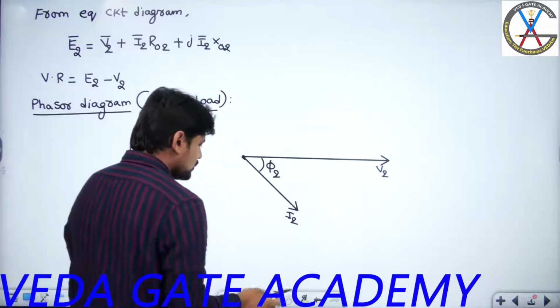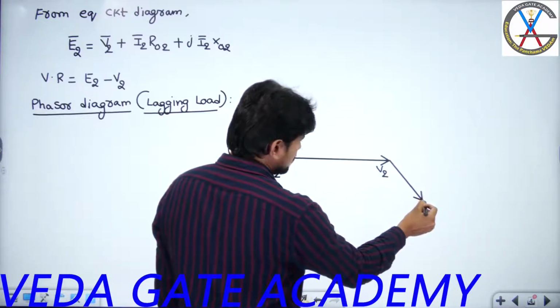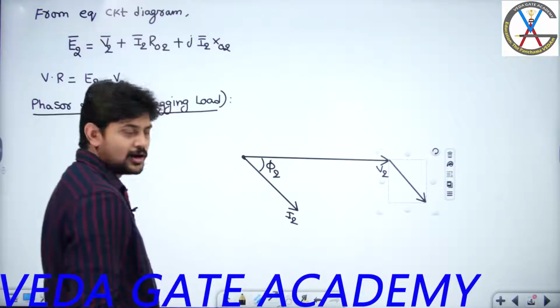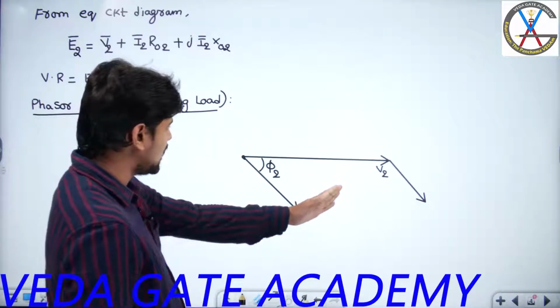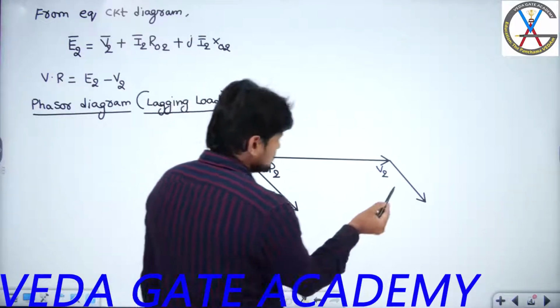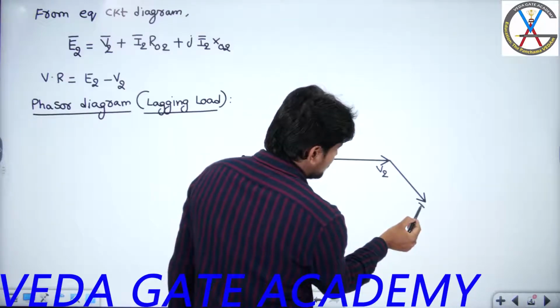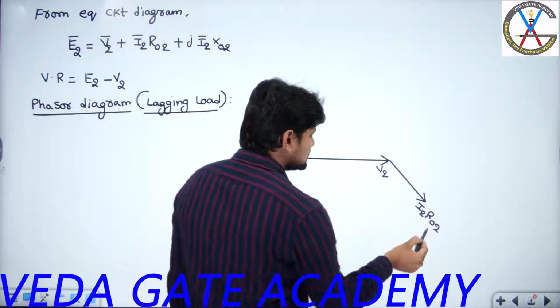Let us assume this is my I2 R02, and it should be parallel to this one. Even if I am not drawing it parallel to I2, you need to assume it should be parallel to this. So let us assume this is I2 into R02. I hope it is visible and clear to you.